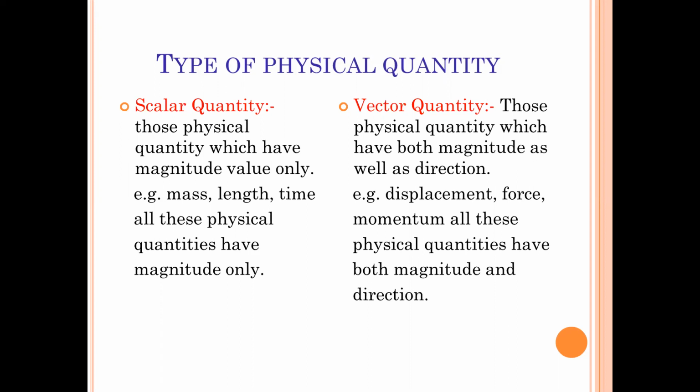So the physical quantity, actually, we are talking about the physical quantities. On the basis of the magnitude and the direction, we can define it into two categories. One is called scalar quantity, the other is called vector quantity. Scalar quantities are those which have magnitude involved in it, whereas the vector quantity involves both the magnitude and the direction. There are certain examples just like mass, length, and time, which have magnitude with unit only. It has only a numerical value and the unit. Whereas in vector, the third term is there, the direction is an important factor, which makes it different from the scalar quantity.